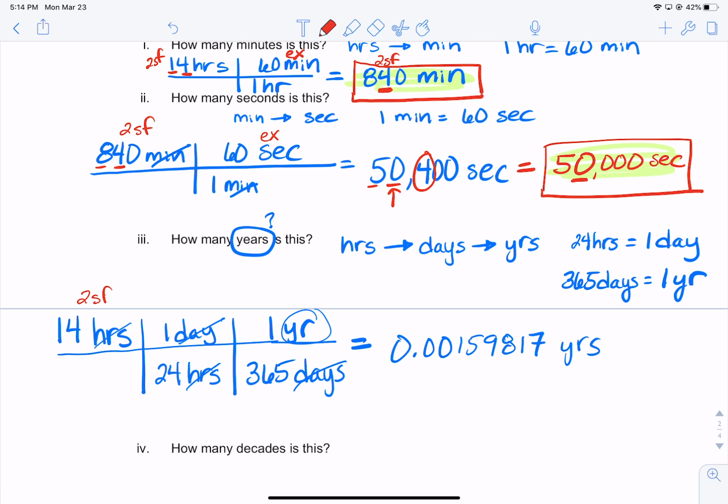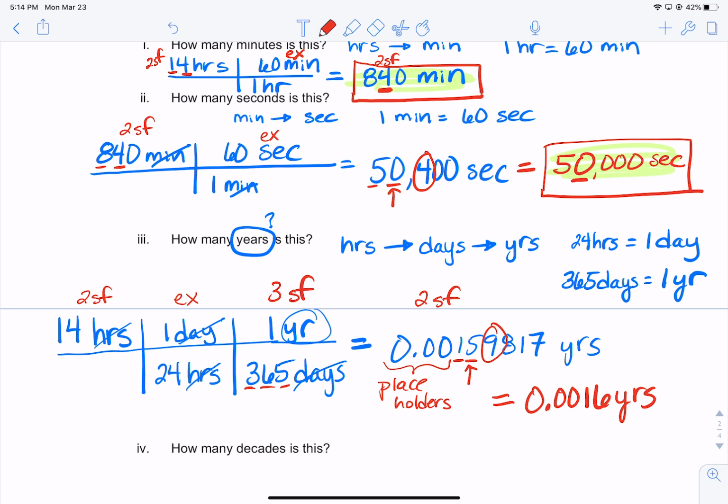But as far as sig figs go, this is 2 sig figs. This one is exact, and this is also, well, this is not exactly exact, right? Because we just had a leap year. So this one's 1, 2, 3 sig figs. But it doesn't matter. 2 sig figs is the least significant, so we're going to have to round to 2 sig figs. So that means we're going to round to 1, 2. We need to round to right here. Remember, these are placeholders, so we don't count them. All right, so I'm going to look at the 9, and that means 0.0016 years of chemistry is what this COVID-19 is causing us to miss.